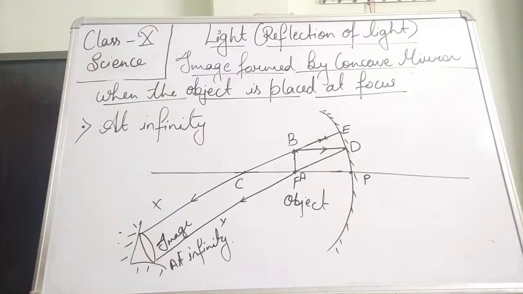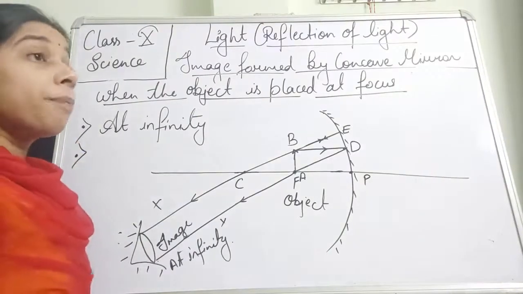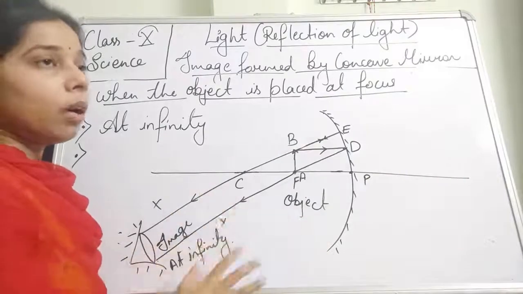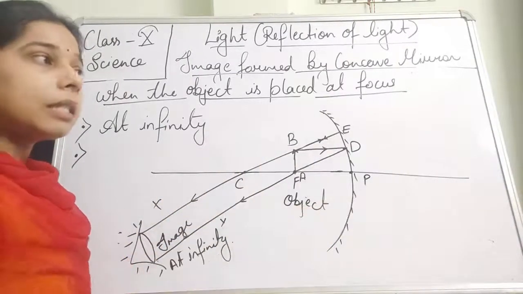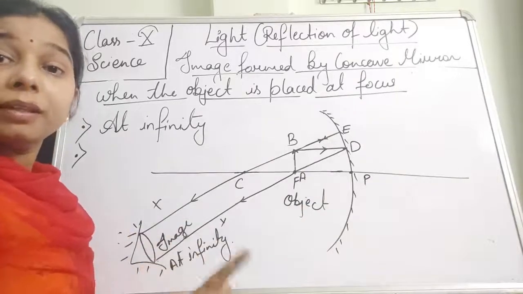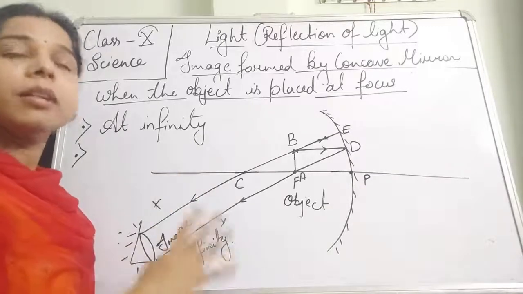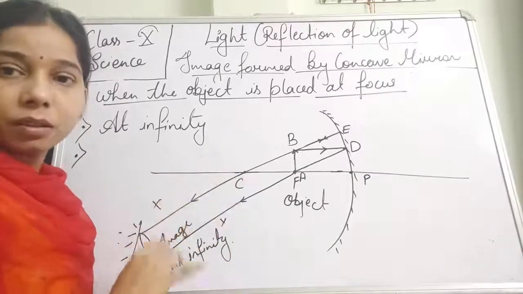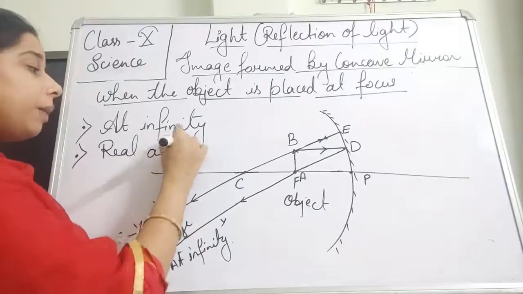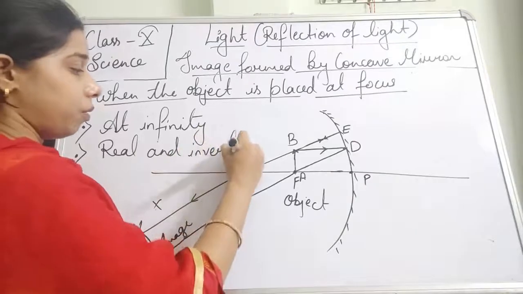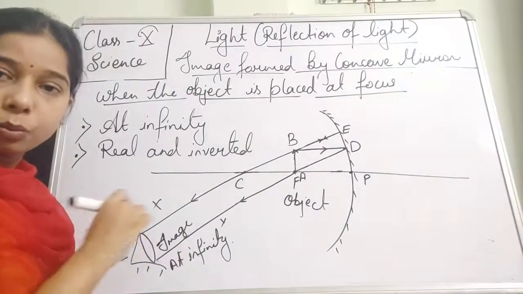The second one, students, you see, this whole formation of the image is not occurring behind the mirror. So obviously the image which will be formed will be a real image, because we are assuming that the actual intersection will happen at infinity. So the image will be formed here, it will be real, and if it is real, it will be inverted also. So the second one is, the image will be real and inverted.